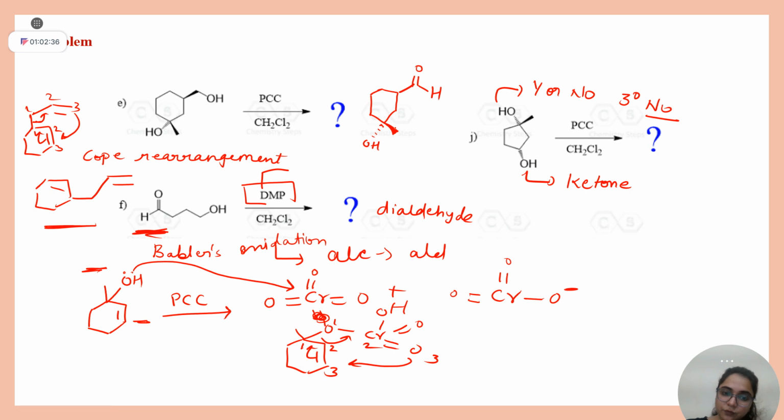If clear, in a similar way, we will do here. Clear? Cope rearrangement. And here what will attach? Oxygen. Exactly. O, Cr, make other bonds as it is. And it will be your Cr double bond O, right? If I'm not wrong, is it correct?